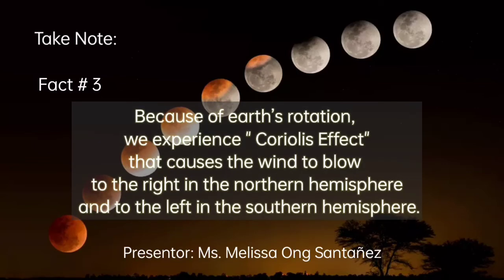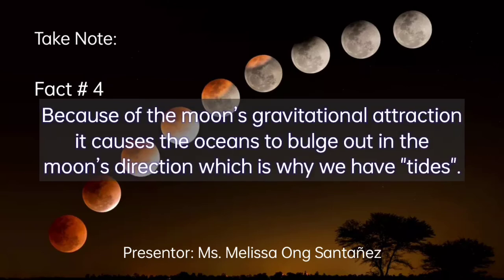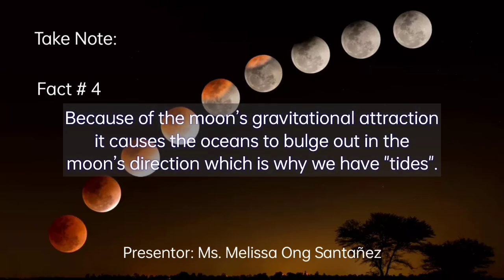Another thing, because of Earth's rotation, we experience what we call the Coriolis effect, which causes the wind to blow to the right in the northern hemisphere and to the left in the southern hemisphere, which also causes storms. And one last thing, because of the moon's gravitational attraction, it causes the oceans to bulge out in the moon's direction, which is why we have tides.